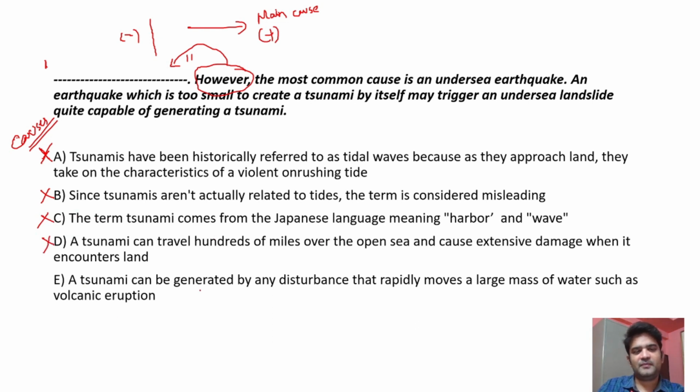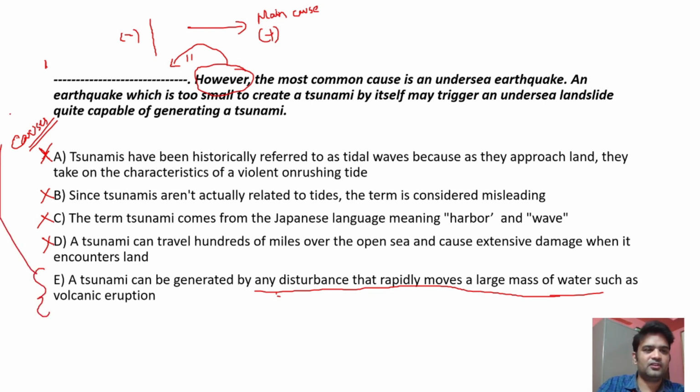Look at this. A tsunami can be generated by any disturbances that rapidly moves large masses of water, such as a volcanic eruption. Very good. So this is also one of the causes of tsunami. So the answer we are looking for is causes. That is, a tsunami can be generated by any disturbance that rapidly moves a large mass of water, such as volcanic eruption. However, the most common cause is the underground earthquake. Very good. Let's move on to the next one.